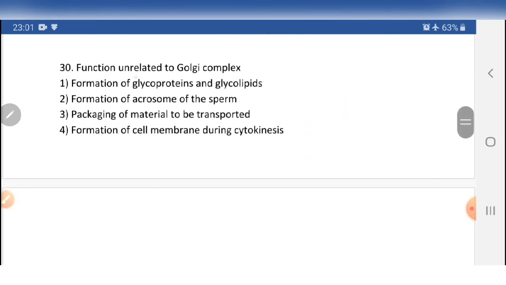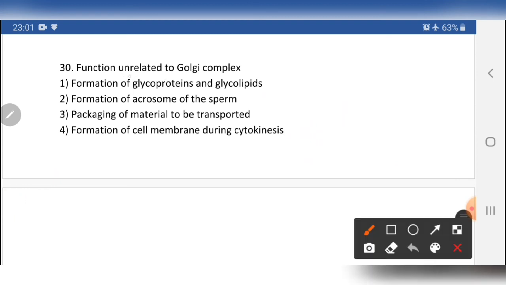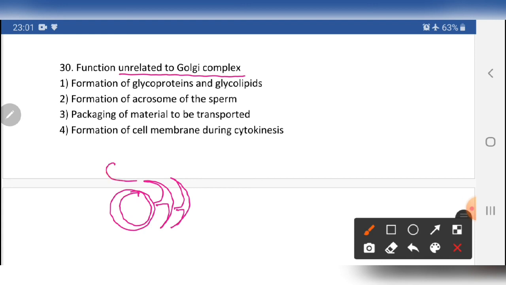Function unrelated to the Golgi complex. Camillo Golgi noticed the Golgi complex. For that I use one concept: the nucleus is a double membrane structure, and from the nucleus there is the endoplasmic reticulum. Very close to the endoplasmic reticulum, Golgi complexes are noticed. This region is convex, and this part is concave.